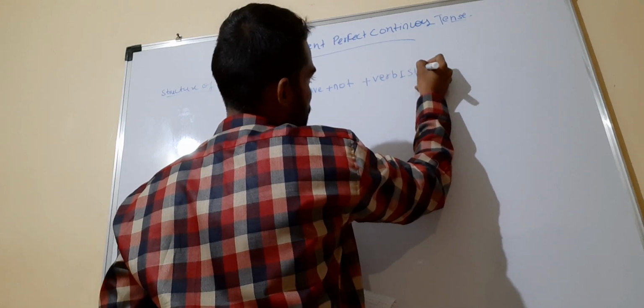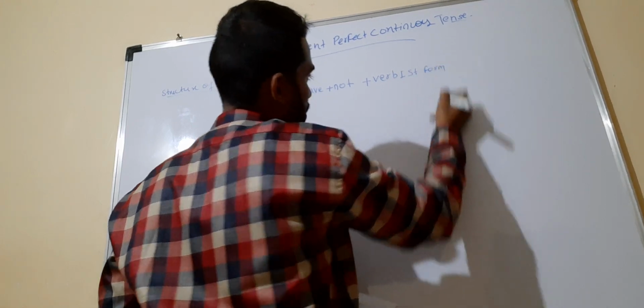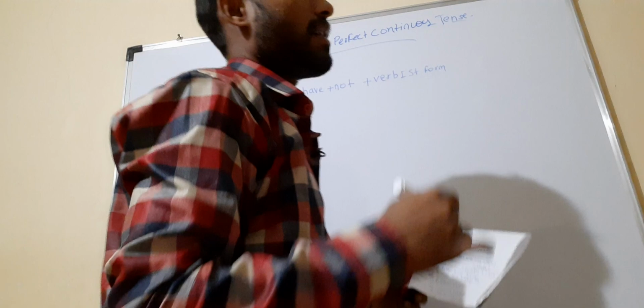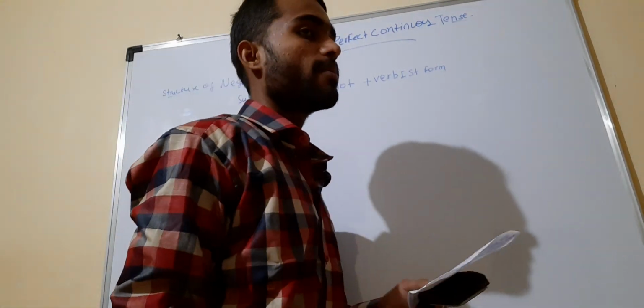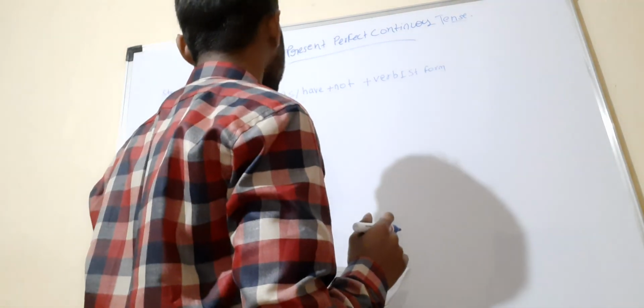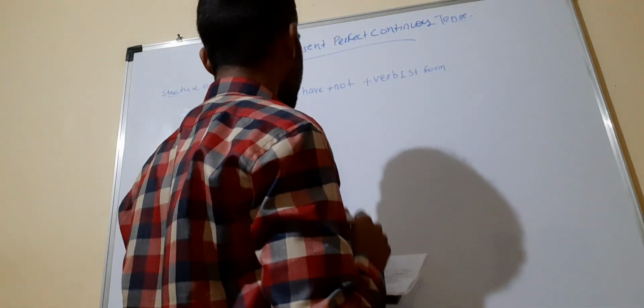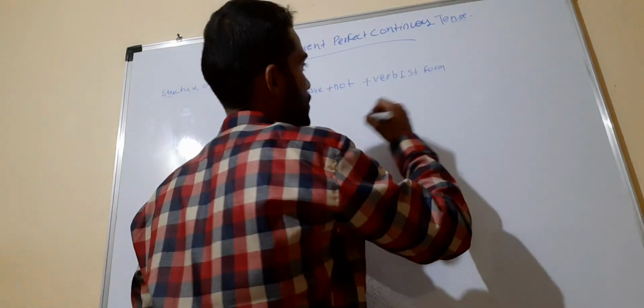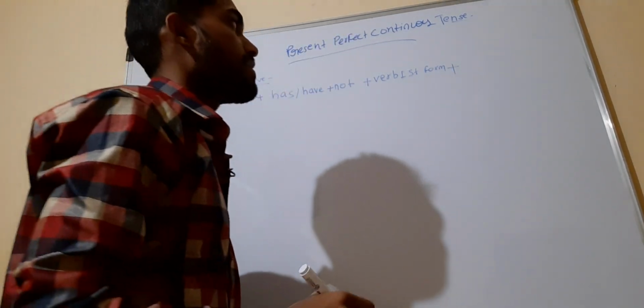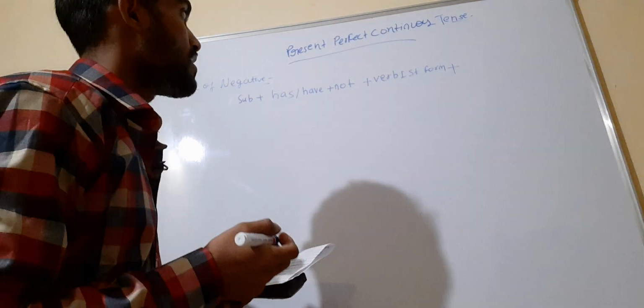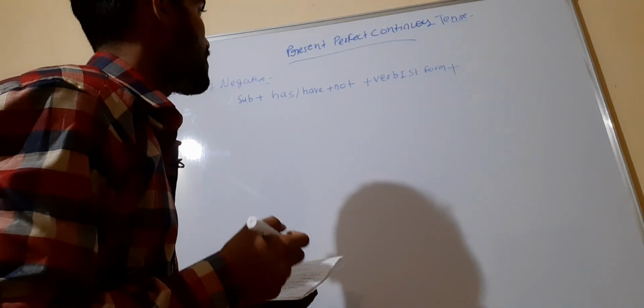I will tell you one day about every verb and its first form, second form and third form. So don't worry about that, just chill, we will look at that also. That is the verb first form.